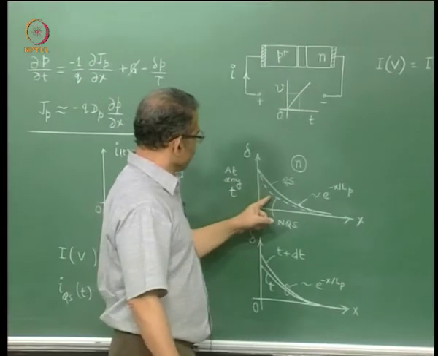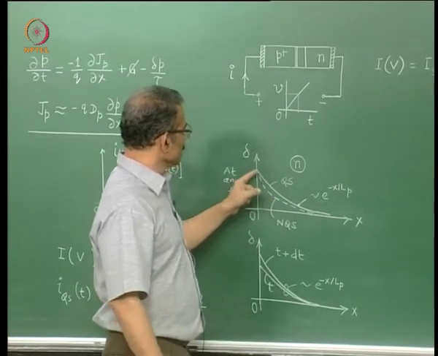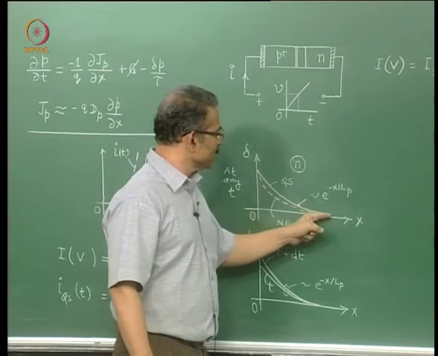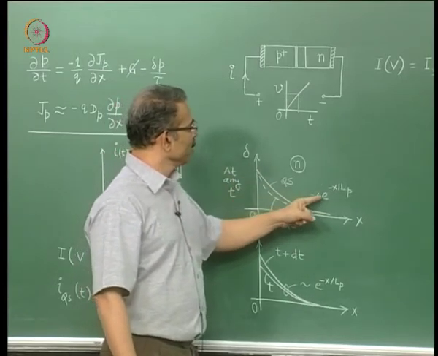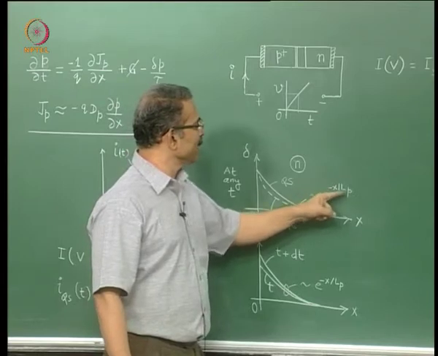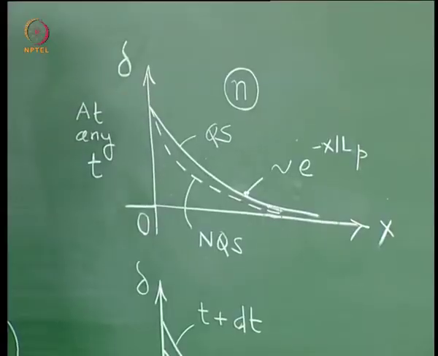Let us explain these two distributions. From the first level course you know that this distribution, which is quasi-static or static, will be of the form e power minus x by Lp into a constant. That constant will depend on the value here.